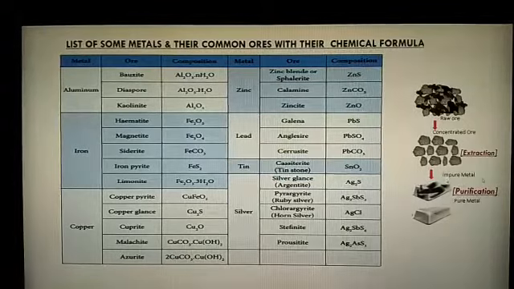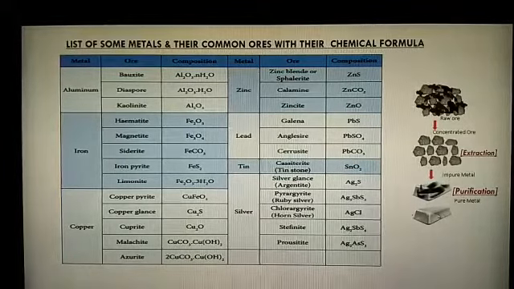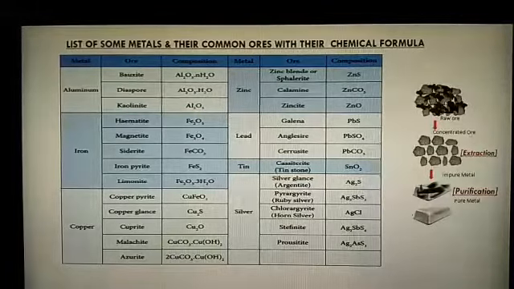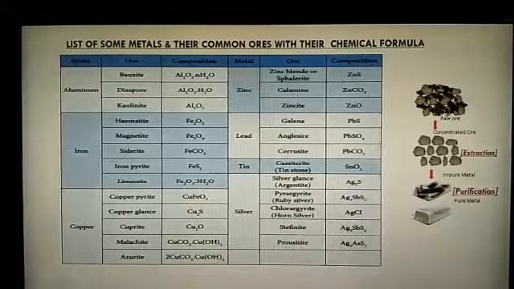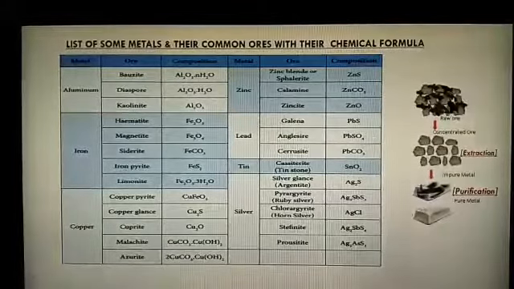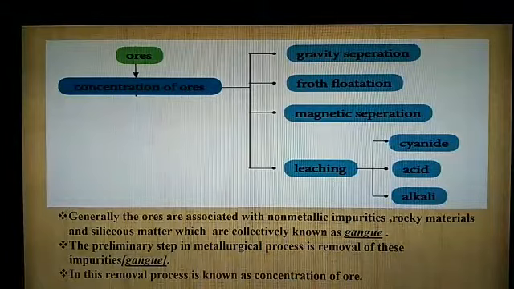So the impure or crude metal is involved in the purification technique to get a pure metal. This is the extraction, or this is the metallurgical process conversion. How the raw ore is converted into pure metal. Next one. Here, ores.